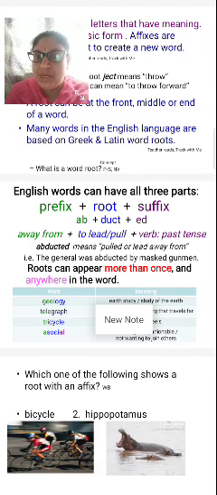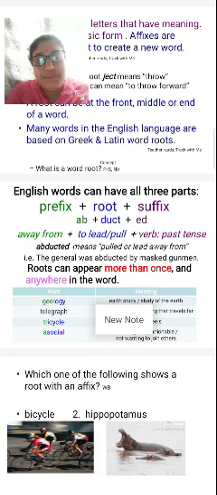So, what is the meaning of abducted, ma'am? Abducted means pulled or led away from. For example, the general was abducted by masked gunmen, right? The general was abducted by masked gunmen.